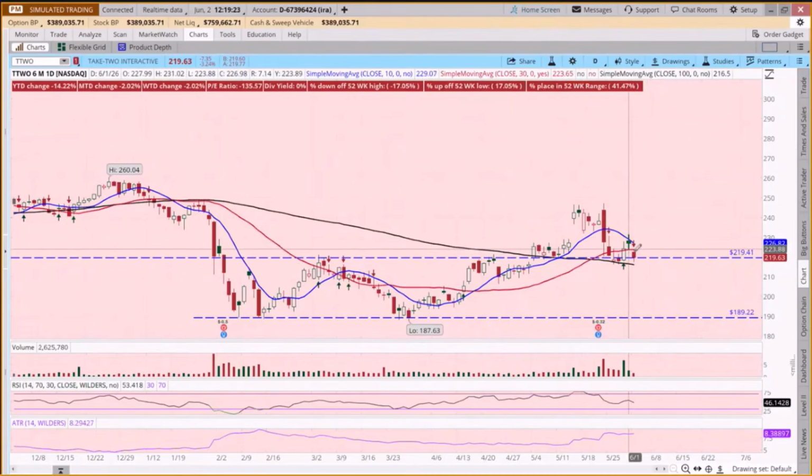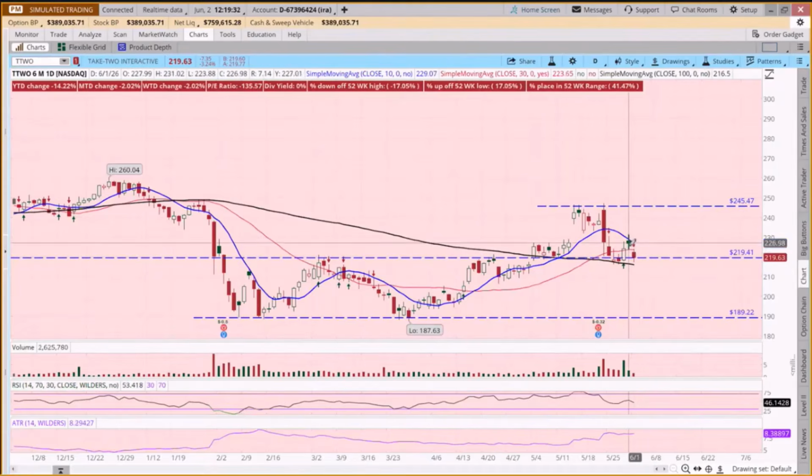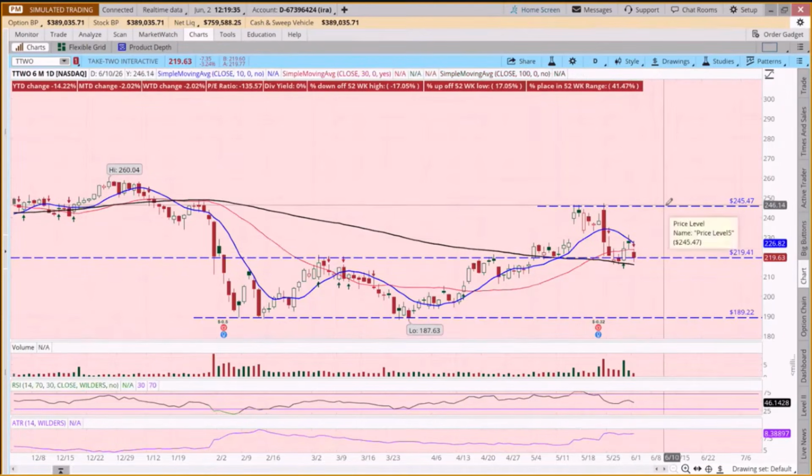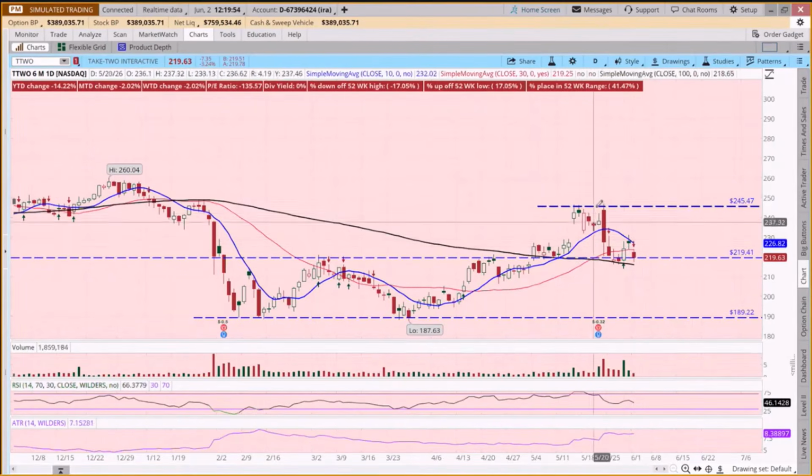Or you could say, I'd like to do this as a swing trade. I'd just like to trade it back up to the previous high. So if I buy it at 225 and I get out at 245 and I can make 20 bucks a share, I'd be happy with that. And so you could do that as well. And then you're not looking at it as holding it as a long-term investment. It's a shorter-term growth strategy or income strategy, and your target would be based, again, on the technicals on the chart.